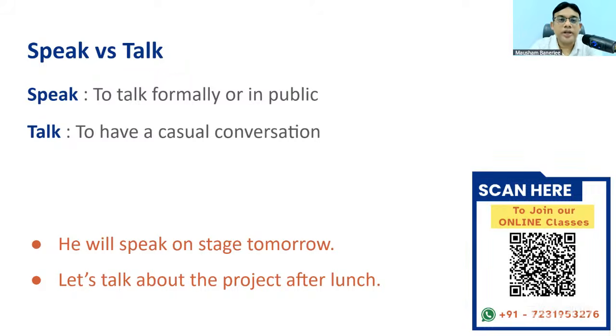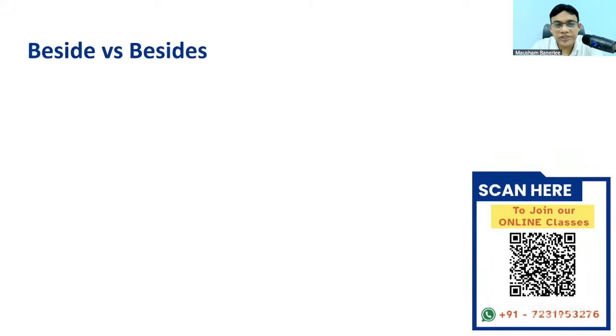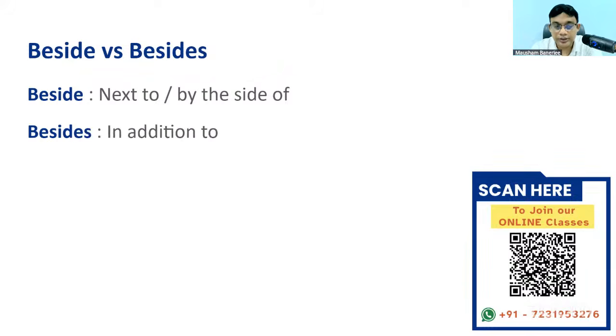Correct. The next one, beside versus besides. Let's understand the difference. Beside means next to or by the side of something. Besides means in addition to something. We use besides for in addition to something.